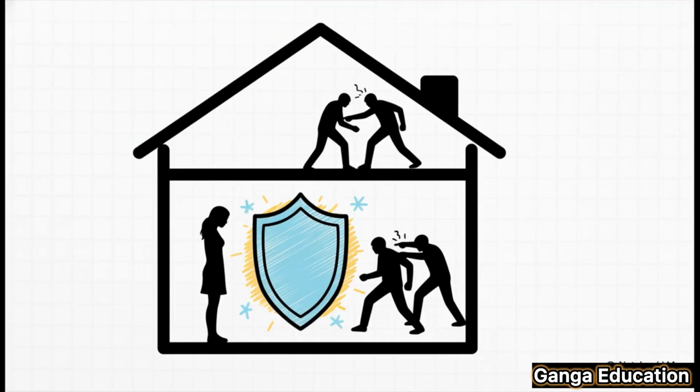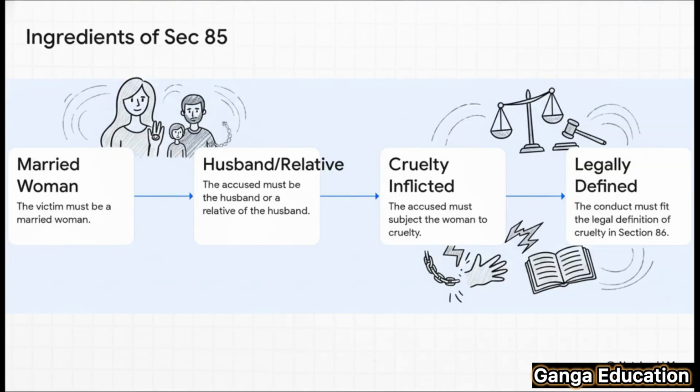Now, this section is incredibly direct and really powerful. It takes aim at domestic violence, harassment, and all that dowry-related abuse that happens behind closed doors, right inside the home. So, for this to actually hold up in court, the prosecution has to tick 4 specific boxes. It's like a checklist, you know?